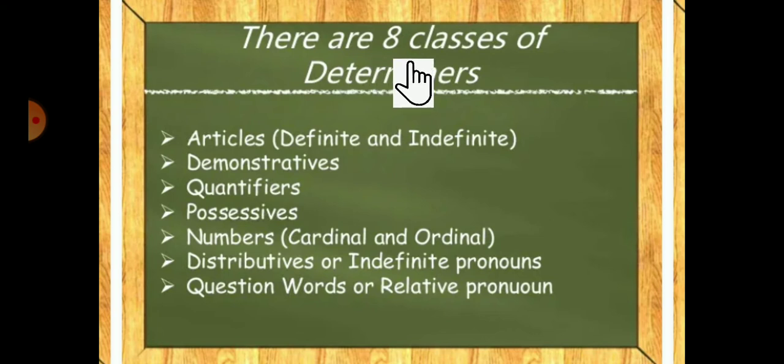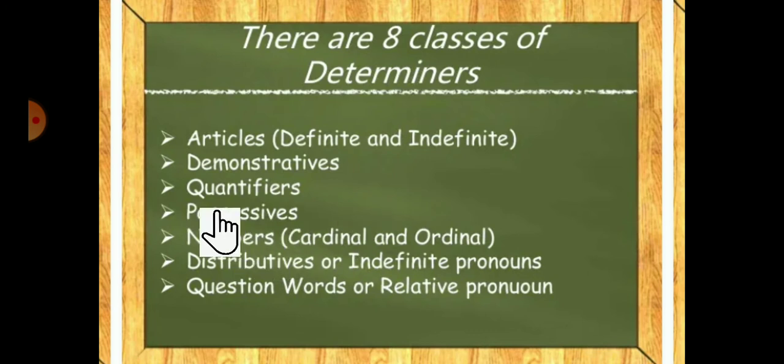8 classes of determiners. Articles, which are definite and indefinite. So students, do you know articles? What are articles? The articles which were written in the newspapers, the articles which were sold in the kirana shop? No, it's not like that. Here articles refers to grammar, the grammar part of English. The articles are divided into 2 types, definite article and indefinite article.